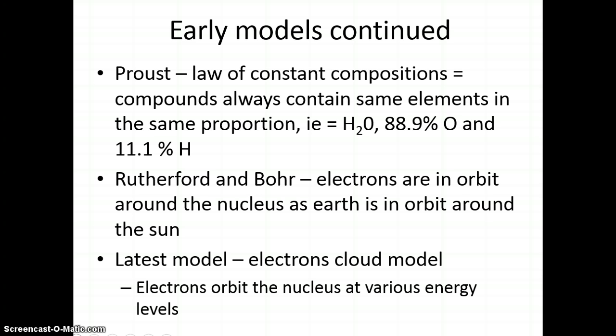Rutherford then worked with Bohr, and they determined that electrons are in orbit around the nucleus as the Earth is in orbit around the Sun. And that model held for a very, very long time. But now the latest model is known as the electron cloud model, and these electrons are in orbit around the nucleus at various energy levels.